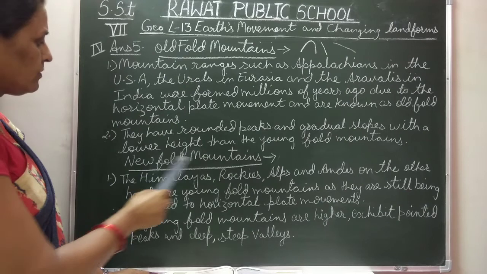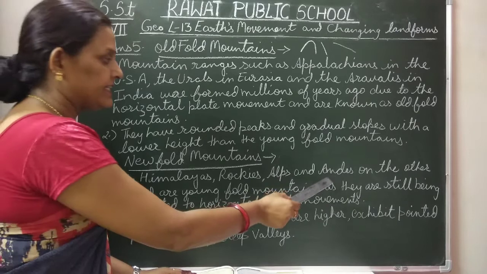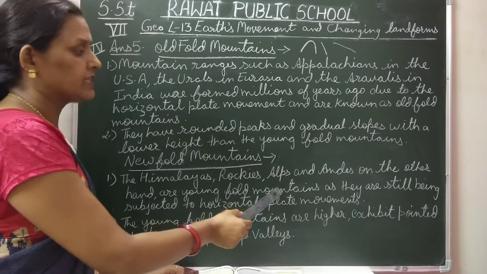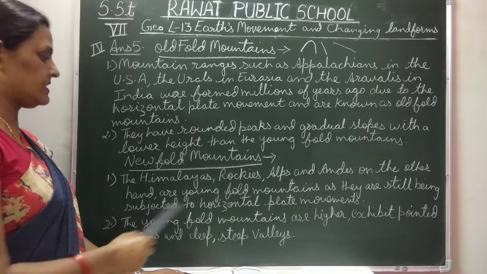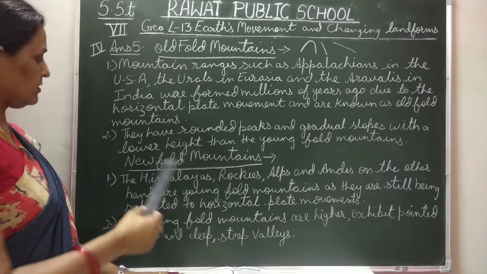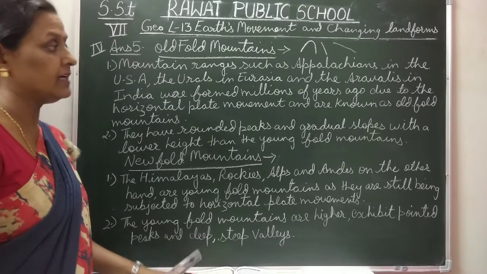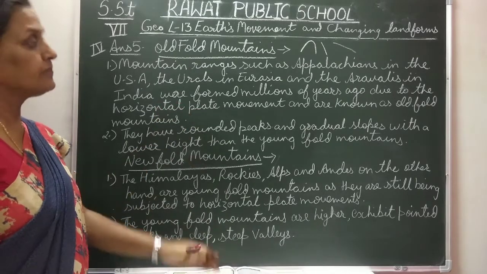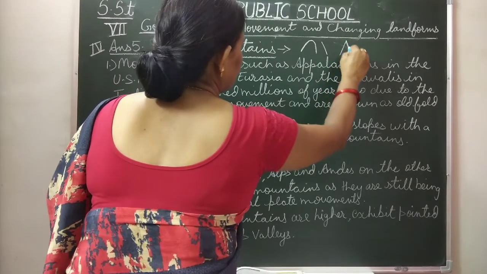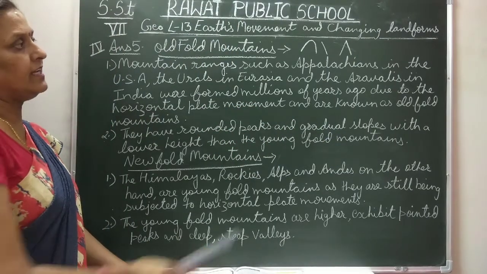Now next is new fold mountains. The Himalayas, Rockies, Alps and Andes, on the other hand, are the examples of young fold mountains. As they are still being subjected to horizontal plate movements, they are still growing, we can say. So these are called new fold mountains. The young fold mountains are higher. They are higher than old fold mountains. They have pointed peaks. Their peaks are pointed, with deep, steep valleys.